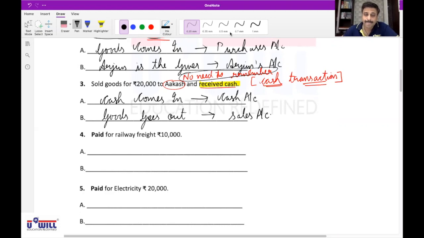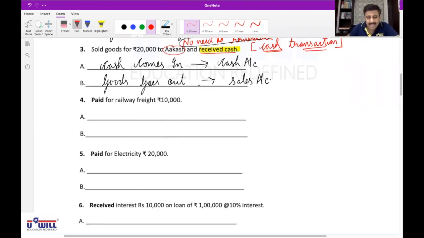Yes, sir. Now, paid for railway freight rupees 10,000. Which transaction is this? Cash. Why? Which rule, first or second or third? Third rule. Railway freight is a service. Service is generally cash. Okay. What comes in?